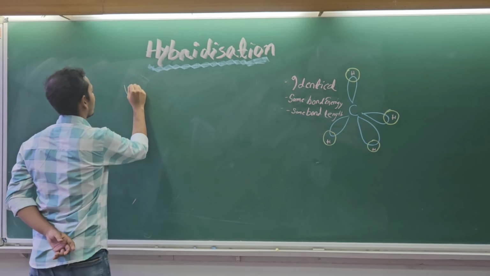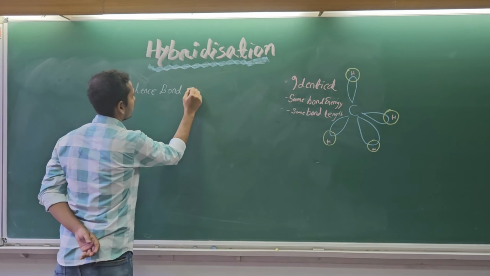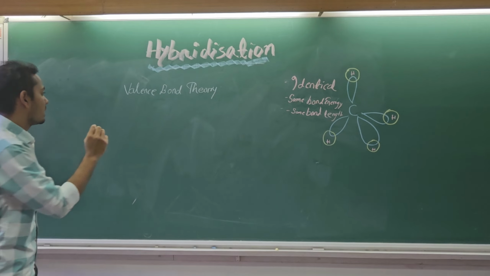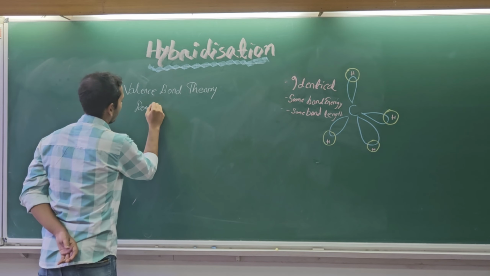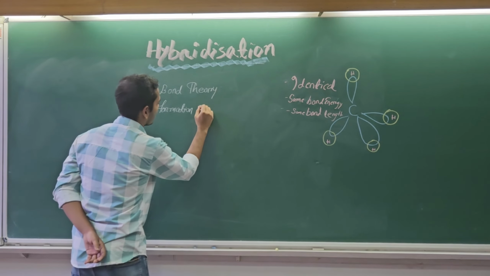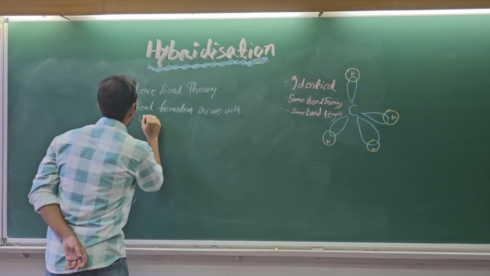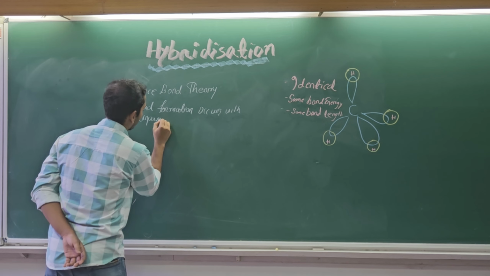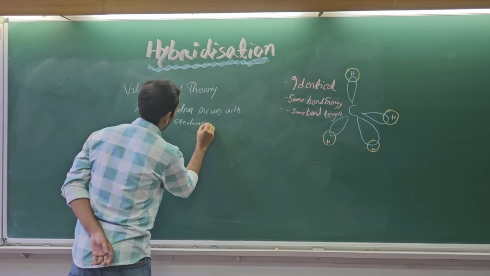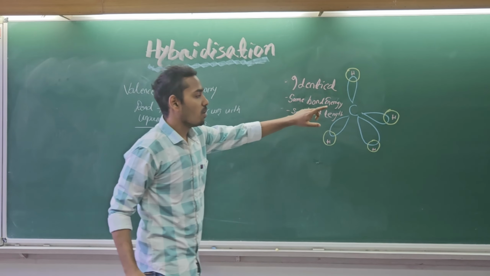VBT stands for valence bond theory. And it says that bond formation occurs with unpaired electrons. To explain this statement, I have taken the example of methane.